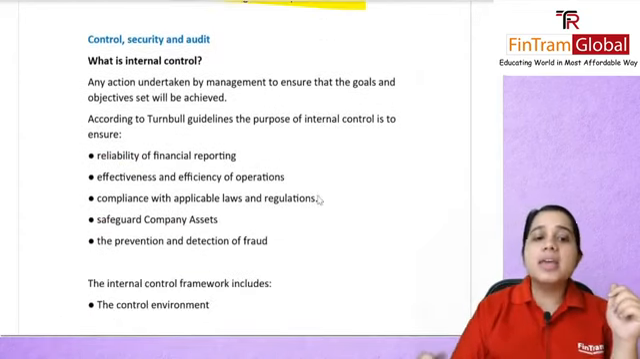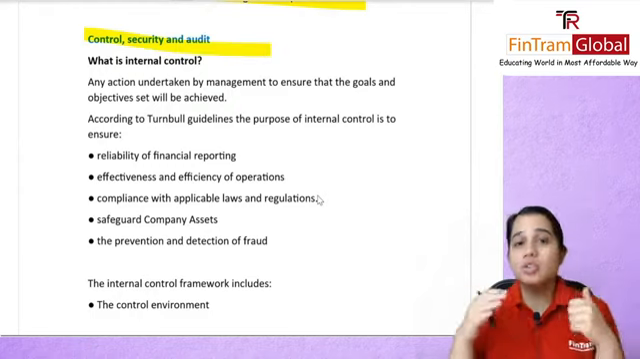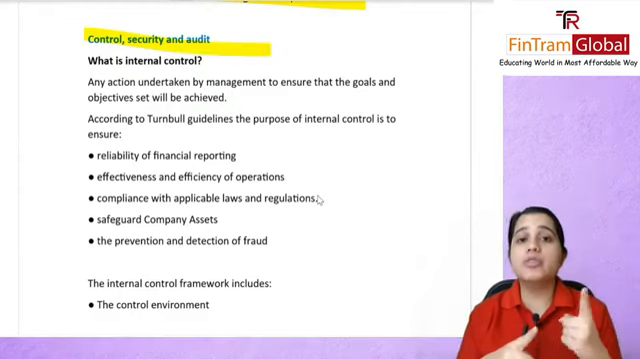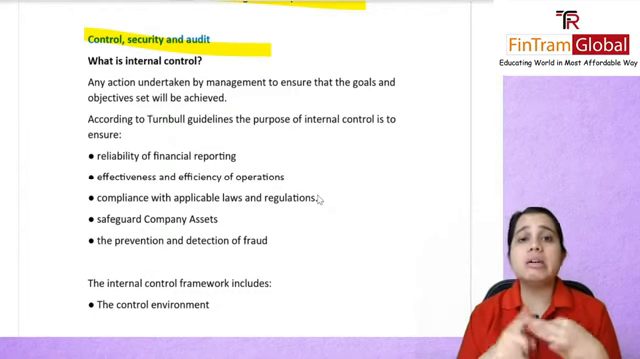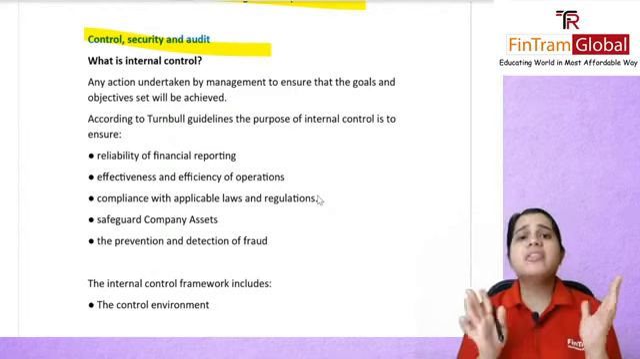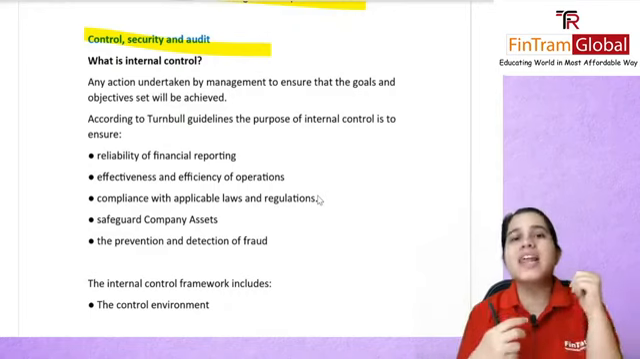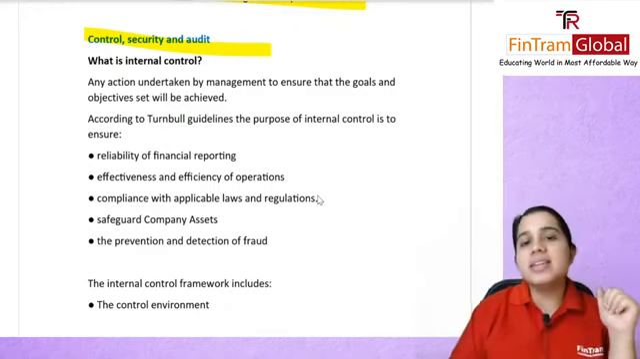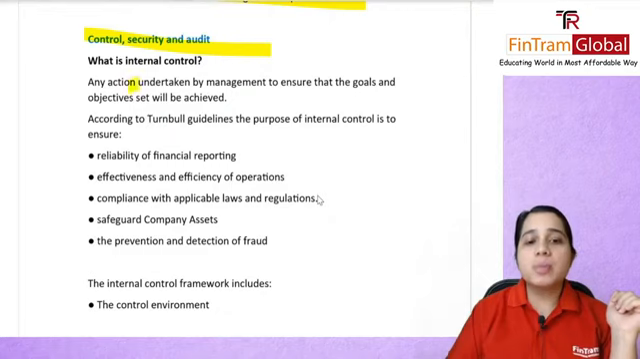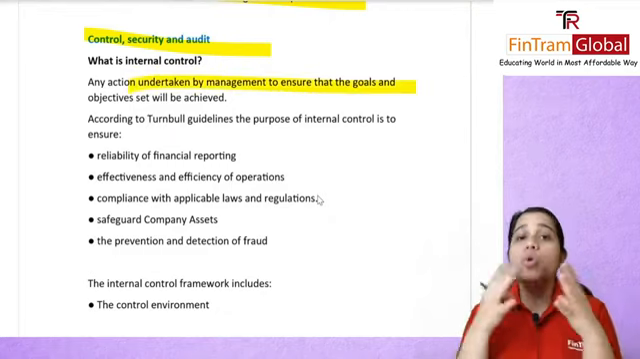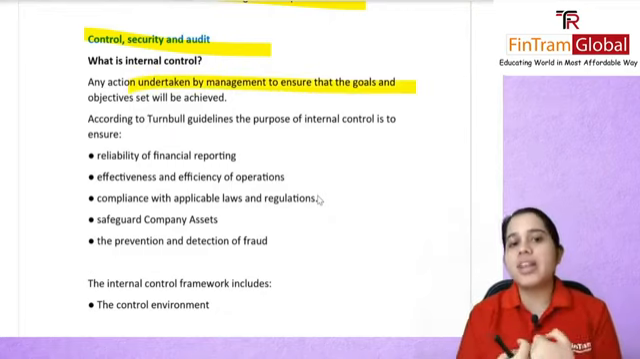Alright, next up is control security audit. So in this session we had covered, if you remember, what internal controls are, why we need them, what internal audit and external audit are, their differences, and so much more. So let's quickly revise that. So what is an internal control? Any action which will be undertaken by management to ensure that the goals and objectives of their organization can